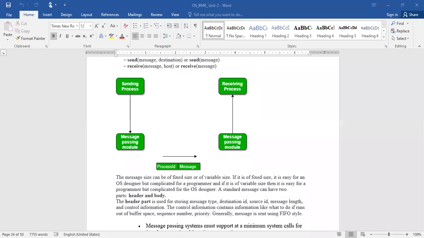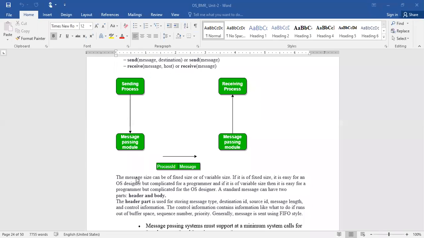So many issues exist. So if it is fixed size, it is easy for the OS designer and difficult for the programmer. If it is variable size, it is easy for the programmer and difficult for the OS designer. Who feels it easy or difficult is a different issue.